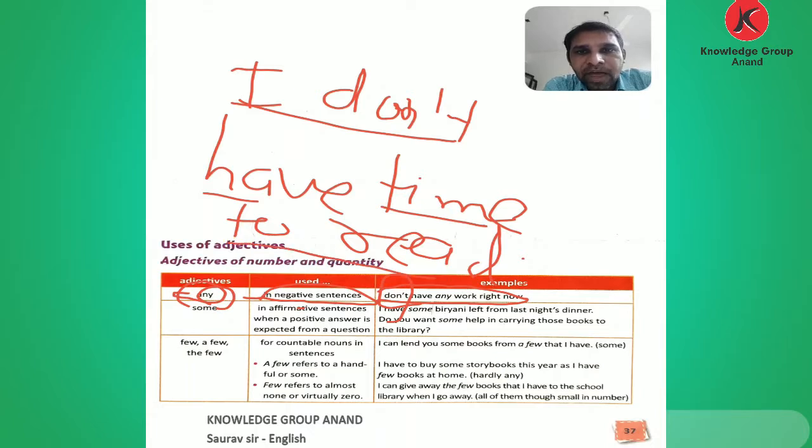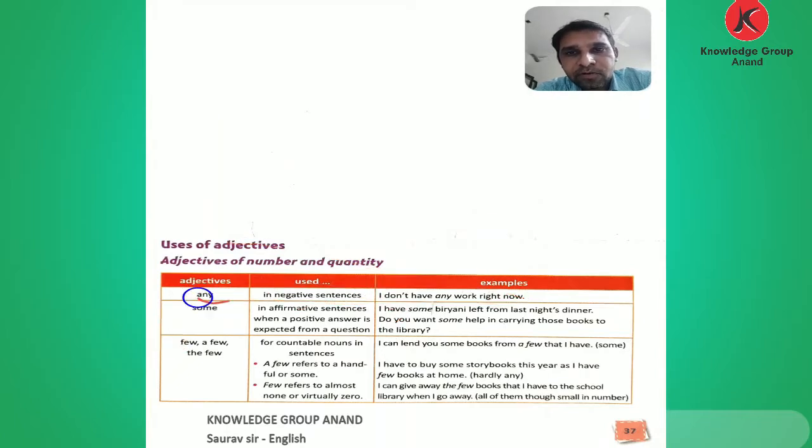This is the sentence where I use any: I don't have any time to read. If it were some, we would use some time, but that is different. In a negative sentence, we use any.